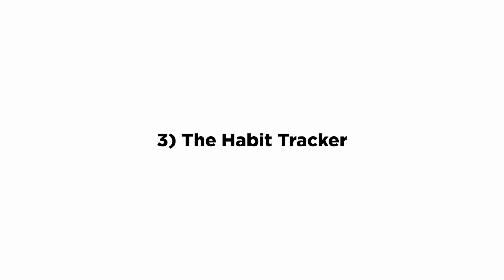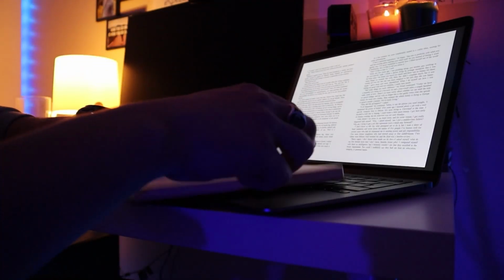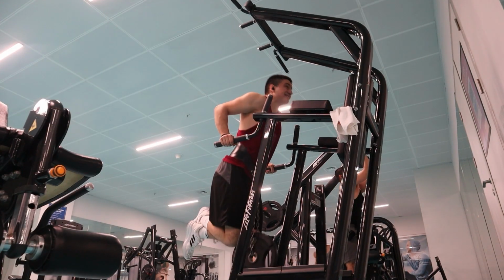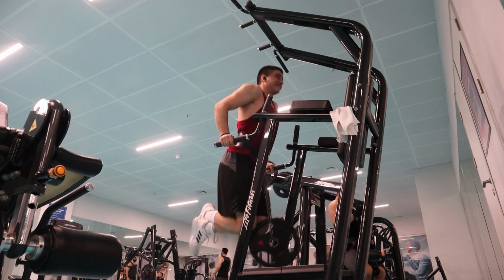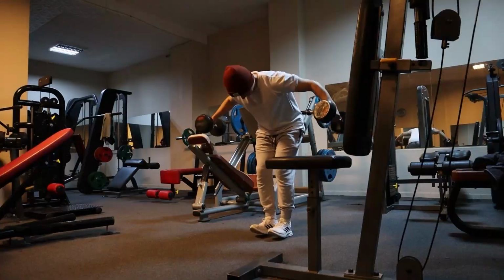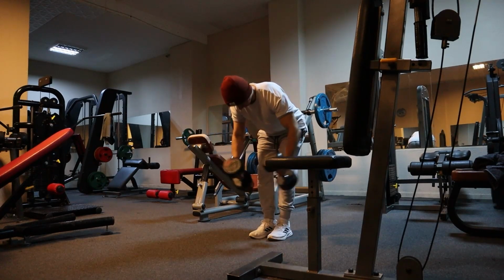So three, it's going to be a habit tracker. When it comes to habit trackers, any type of habit tracker is simply one of the best ways to keep yourself consistent in those habits, which is going to let the compound effect essentially build up. And as I talk about all the time on the channel, the compound effect that you have built through years is going to be the thing that determines whether you become successful or not. The compound effect, that compounded worth of work, the effort that you've put into whatever it is that you're trying to work on, is going to be the thing that determines the successful people and the people who don't really succeed in that thing.